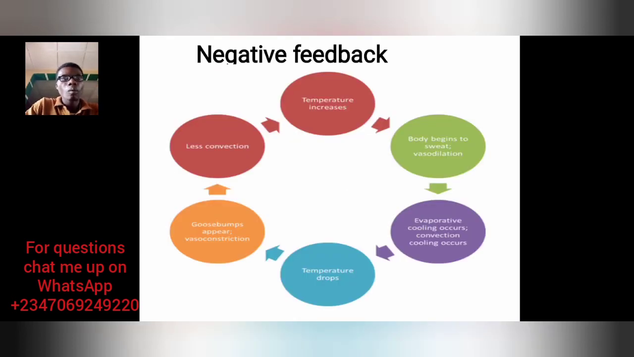Now, this is an example. You can see an increase in temperature, the body begins to sweat. That's vasodilation, so that it can reduce temperature. The evaporative cooling occurs, then the temperature drops. We're trying to what? Reduce it to normal. We want to reduce the stimulus. Then goose pimples appear on the skin. That's vasoconstriction, maybe there's less convection. So all of those things. So heat loss reduces, then the temperature is brought back to normal. So the aim of negative feedback is we want to bring down the output. We want to bring down the stimulus. We don't want to have more of it.